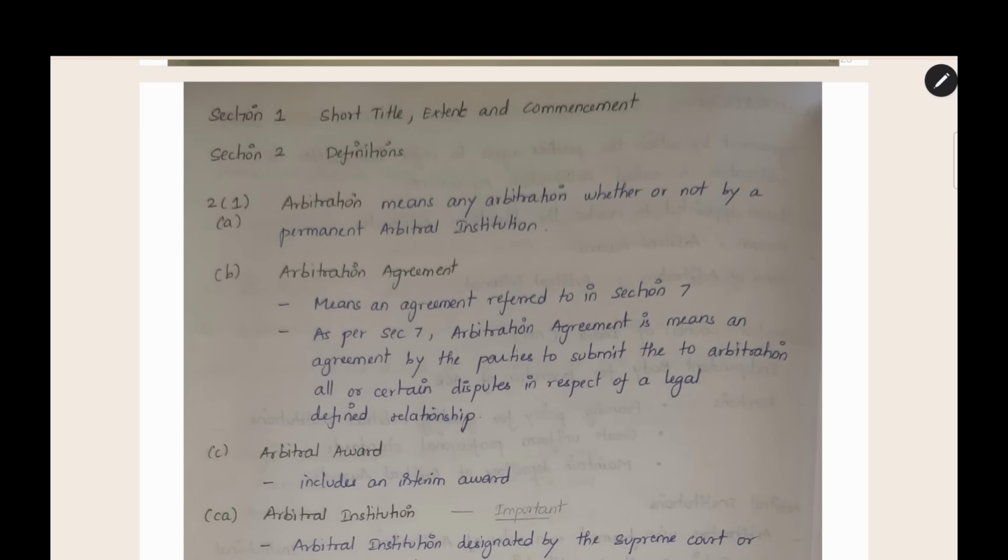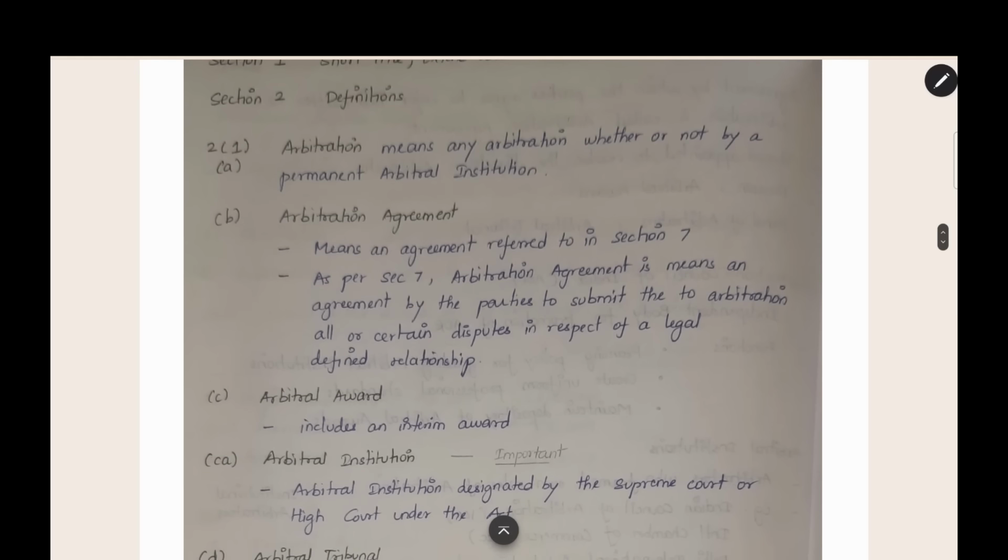Now we can start the sections of the Arbitration and Conciliation Act. Section 1 is the short title, extent, and commencement. This is not so important. You can read it from the book if you want. Now we are going to Section 2, definitions. Section 2 contains definitions. Generally in all acts, Section 2 is dedicated to definitions.